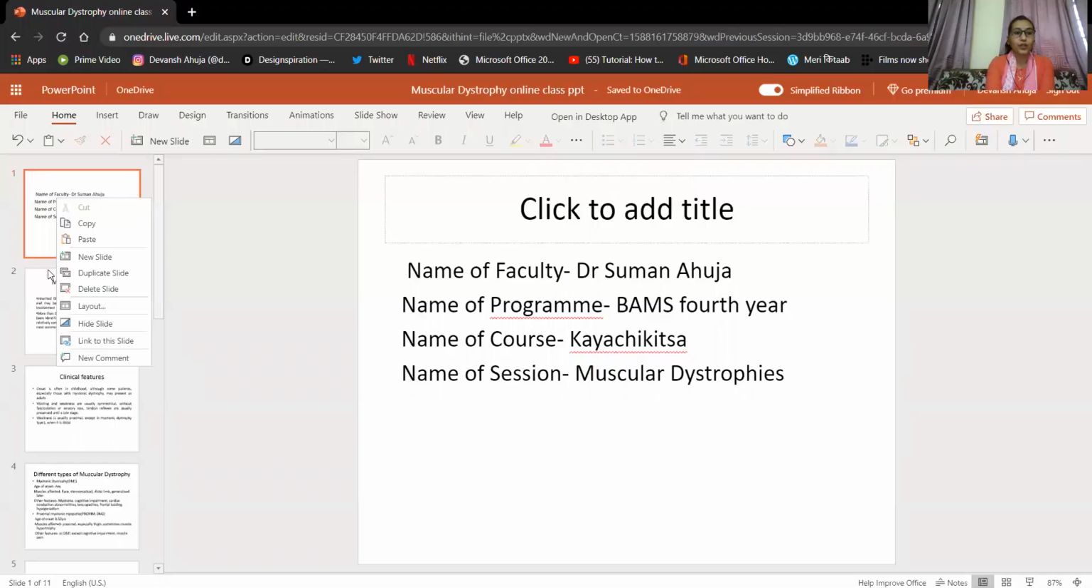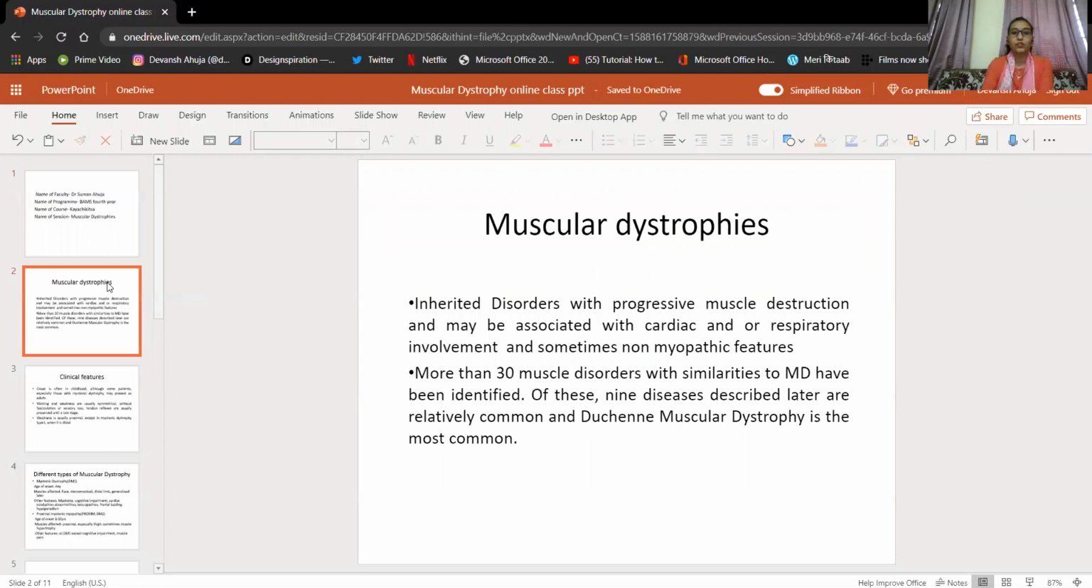So this is a very important disease, muscular dystrophies. Dystrophies are basically inherited disorders, and the main symptom is progressive muscle destruction, which may be associated with cardiac and/or respiratory involvement. Sometimes these dystrophies also show non-myopathic features which are not associated with any muscle destruction. And if we see the cases of muscular dystrophies, there are 30 muscle disorders with similarities to the muscular dystrophies. Out of these, 9 diseases which are described later are relatively common.